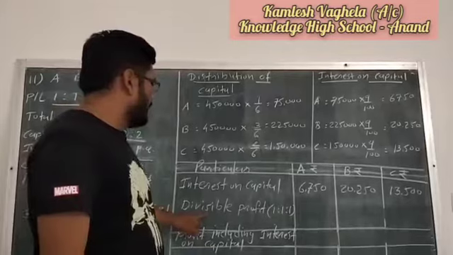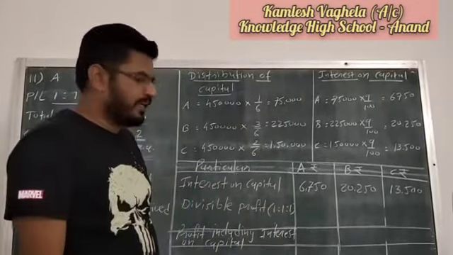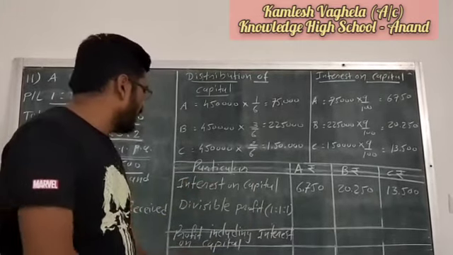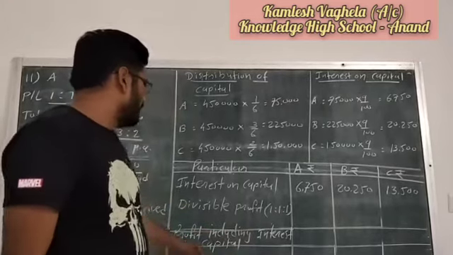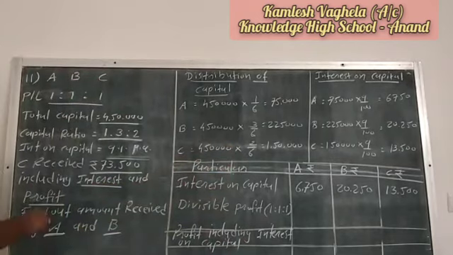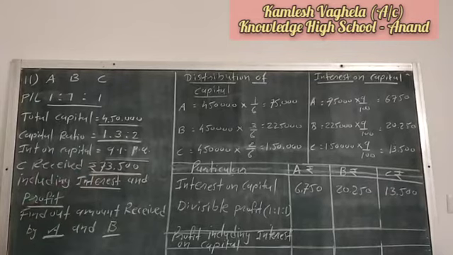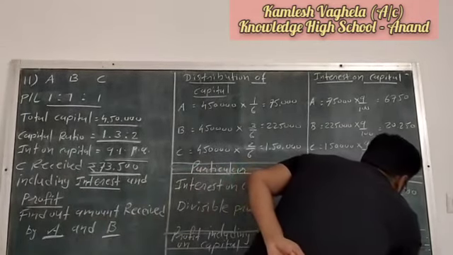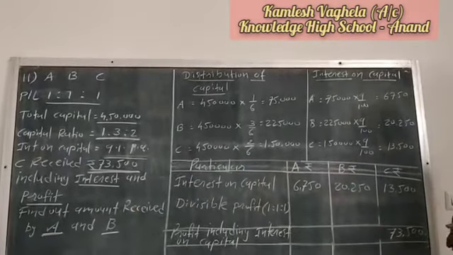Then divisible profit. That is not given in the example. We have to identify it, and we will see later how to identify it. Then after this, profit including interest on capital. Profit including interest on capital means profit and interest both. Here out of these three partners, Mr. C received interest and profit of 73,500. So we can write down here, C received 73,500 including interest and profit.